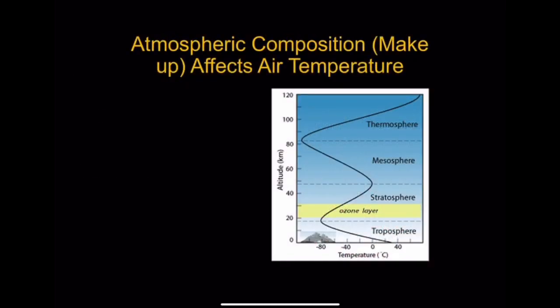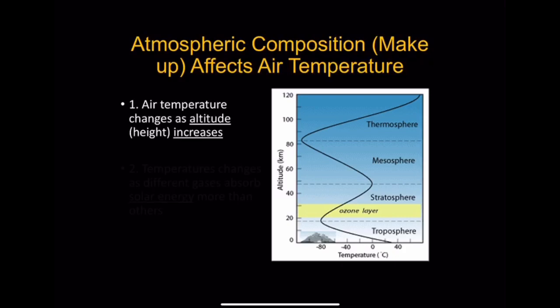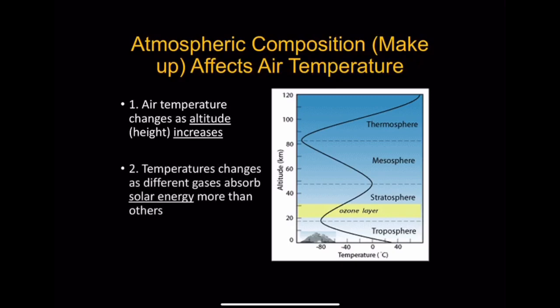Atmospheric composition affects air temperature. Air temperature changes as altitude increases. Have you ever noticed that when you travel to the mountains, the weather gets cooler? Temperature changes as different gases absorb solar energy more than others.